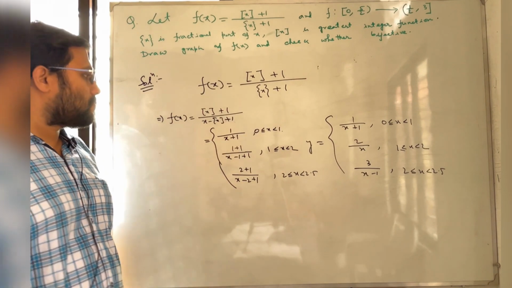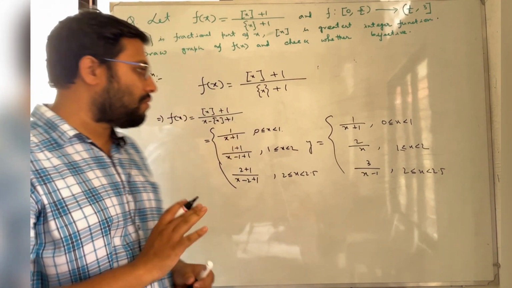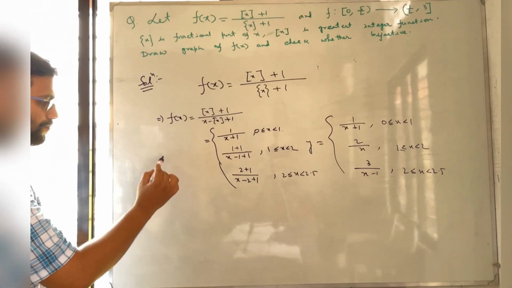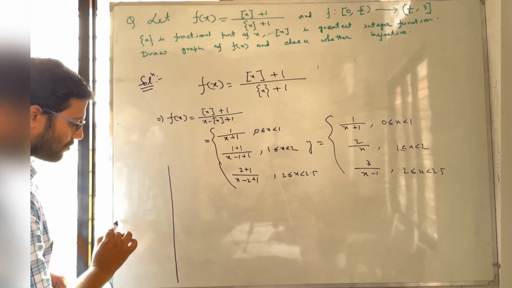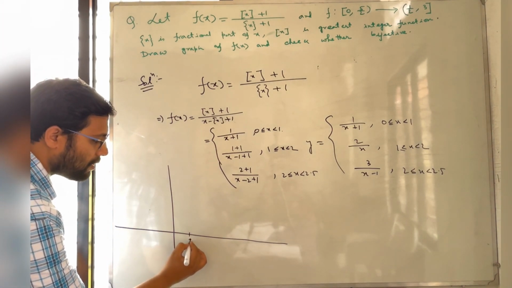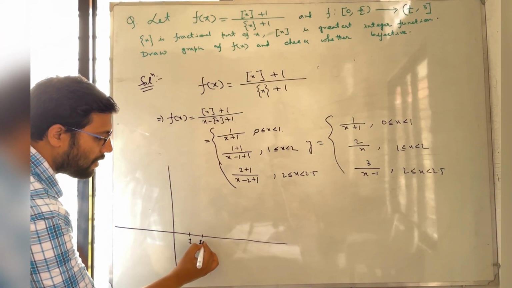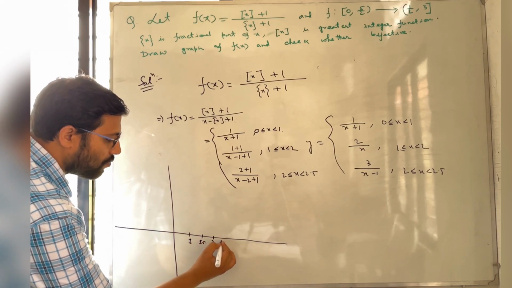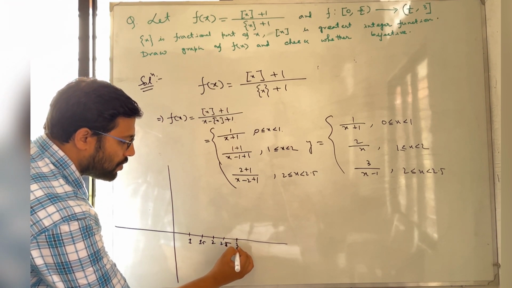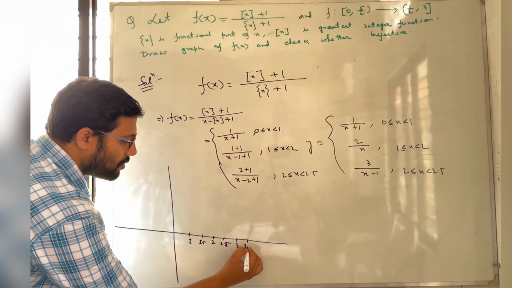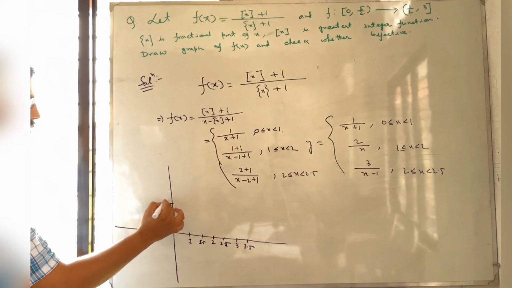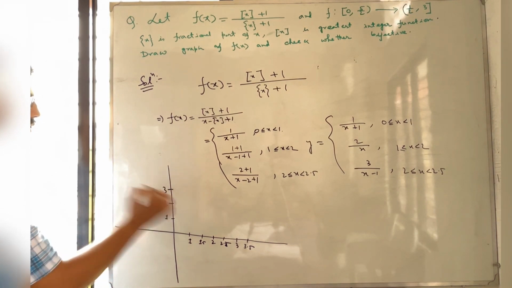Now finally we are at the stage to conclude this graph, and we will now draw it. Suppose this is 1, this is 1.5, 2, 2.5, 3, 3.5. Okay, and this is 1, this is 2, this is 3.